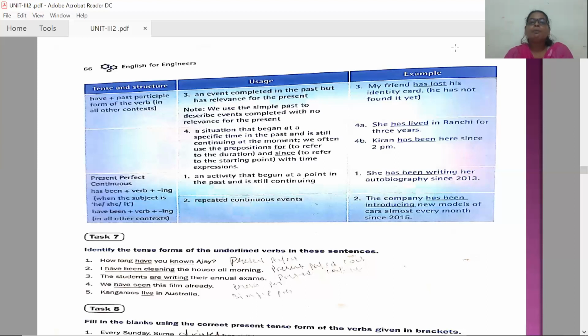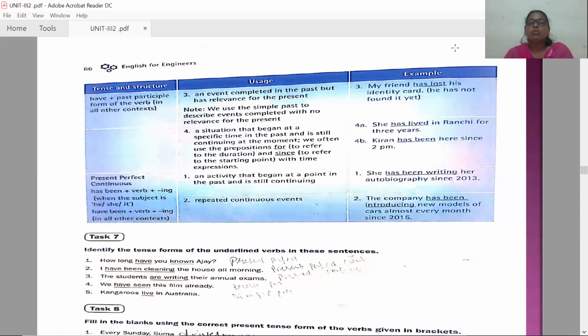In the same way, I have read War and Peace. Have read is the present perfect verb form. I is first person singular, so the verb will be have. Have plus past participle: I have read. I have read War and Peace means now it's a done, completed action. But the result is I know the War and Peace novel completely. I can teach you about that. So this is the third usage.